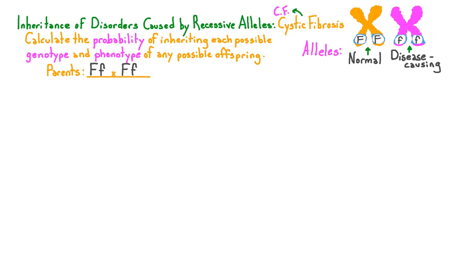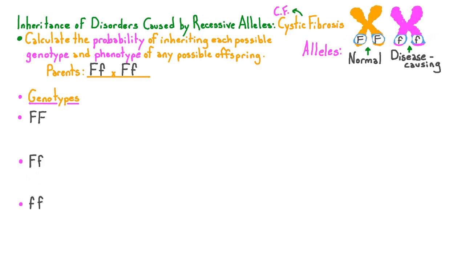Our goal will be to calculate the probability of inheriting each possible genotype and phenotype for any possible offspring born to parents that have the genotypes capital F, lowercase f. Possible genotypes include capital F, capital F, capital F, lowercase f, and lowercase f, lowercase f.